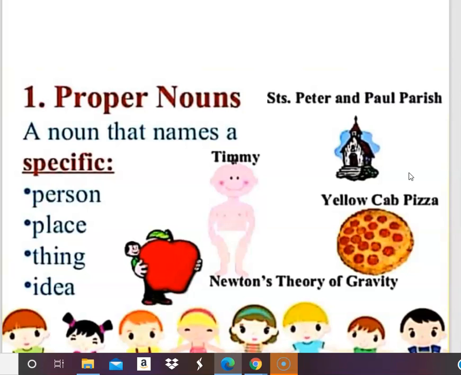Now, proper nouns. A proper noun is the specific name of a person or a place or thing or idea. That means if my name is Shipra, or the place is Maharashtra or Pune, or an idea like Newton's theory of gravity, or the Yellow Cab pizza, anything we can name properly.